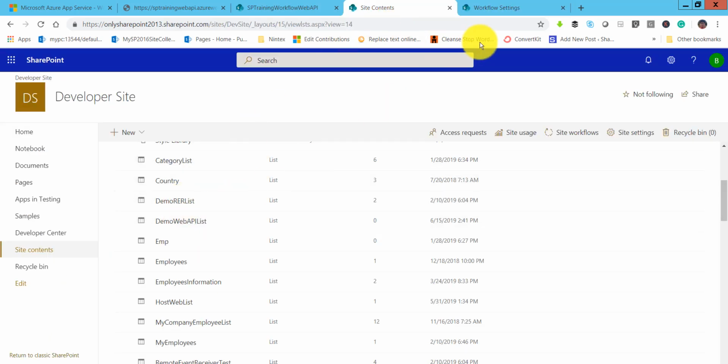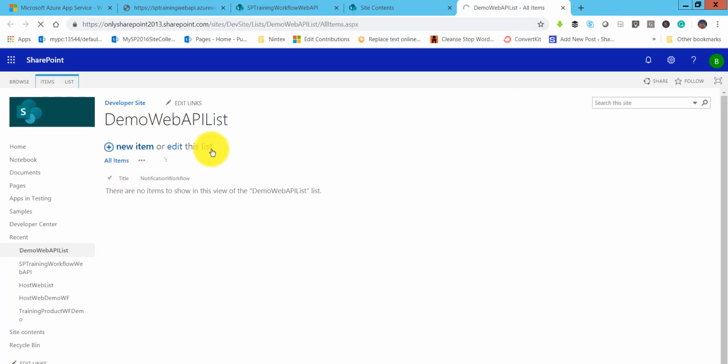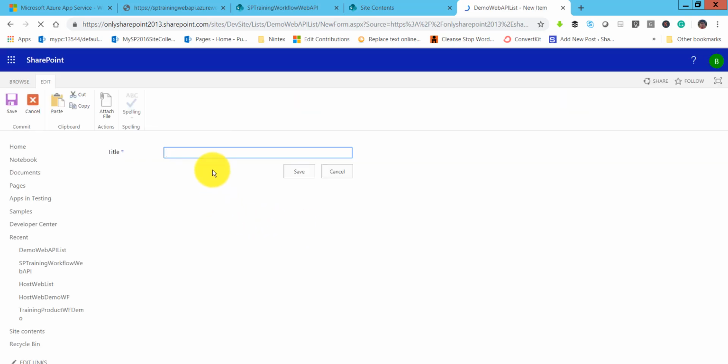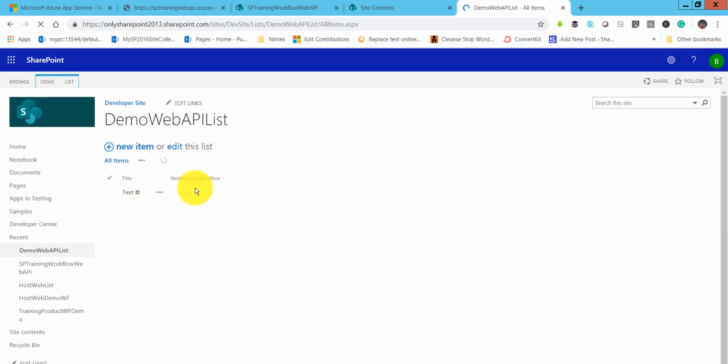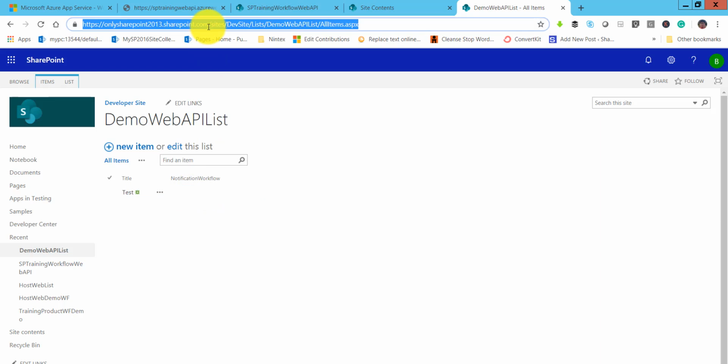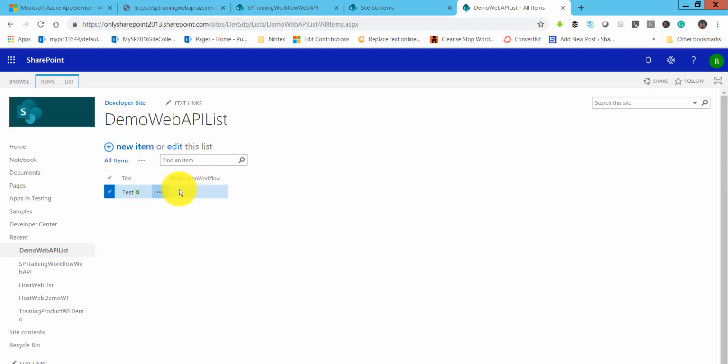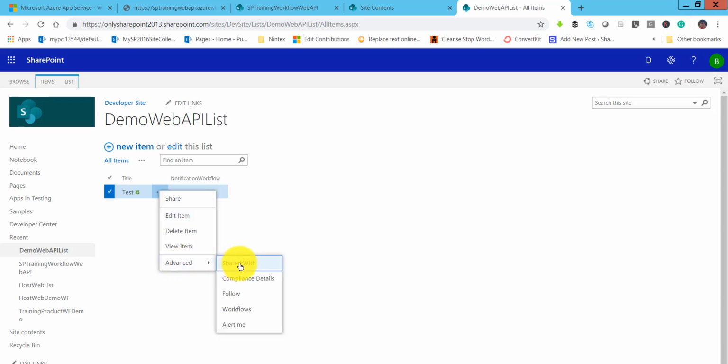I will go to that list again. So you can see here, this is the list. Click on new item. So we will just select a test item, and then click on save. So now you can see here the notification workflow is there. We'll just refresh it and then we will check the status. So if you'll see here advanced, then workflow.